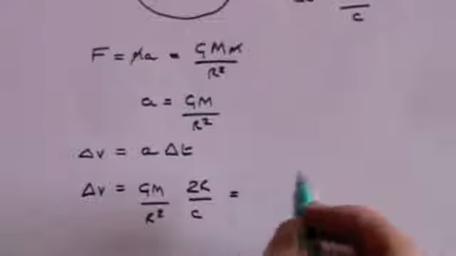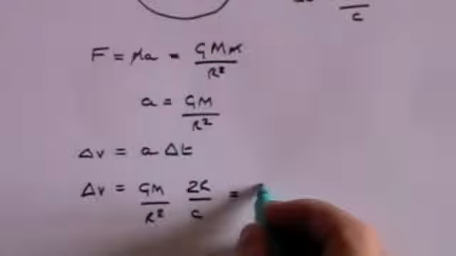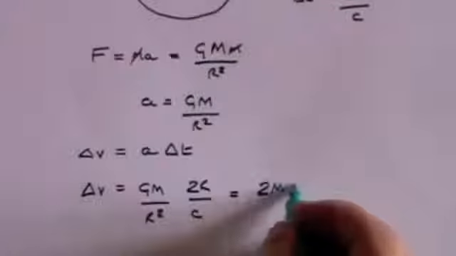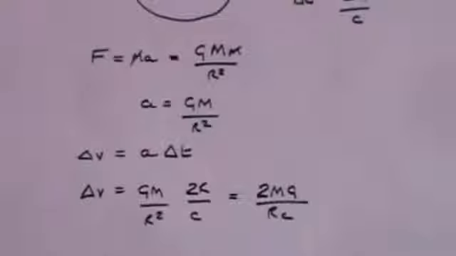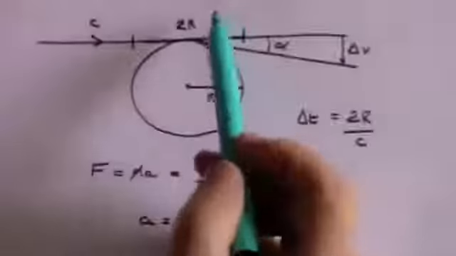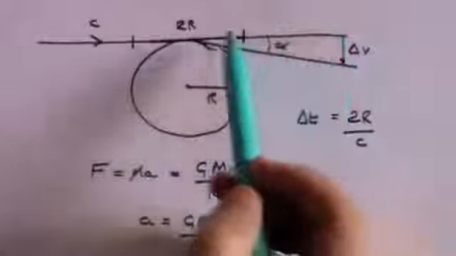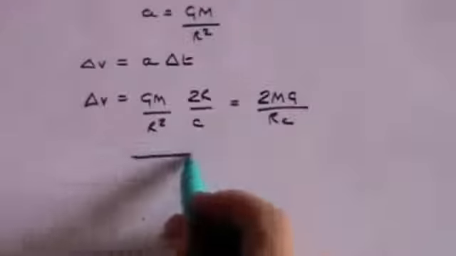One of the r's cancels out, and that gives us that the change in velocity is 2MG over rc. And now we can draw the vector diagram, which is basically this shape up here.